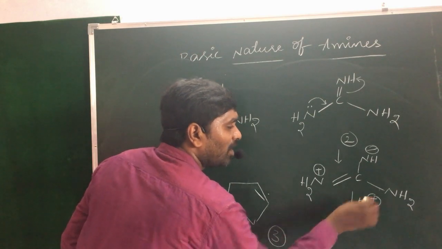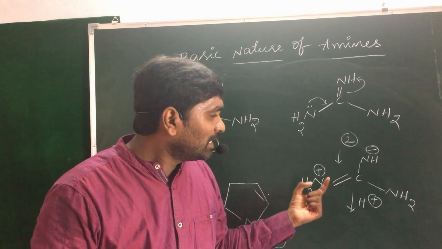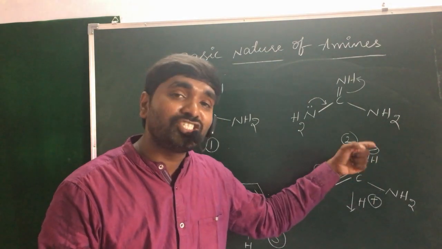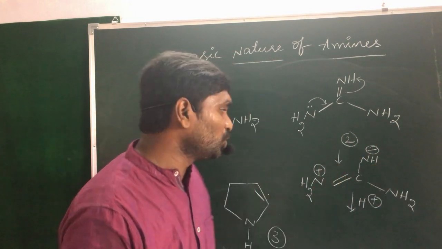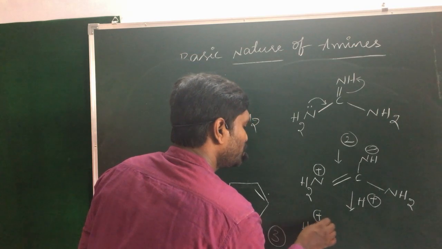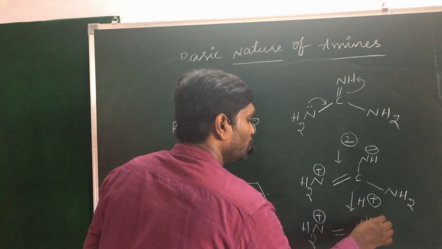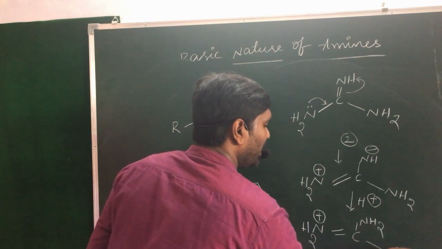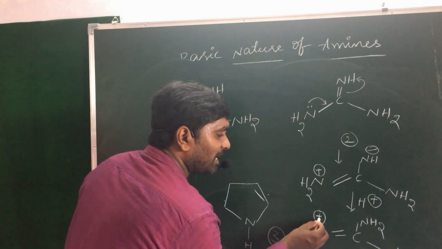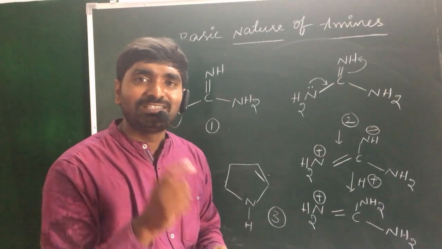Upon protonation, the negatively charged nitrogen donates electrons to the H plus ion and becomes NH2. So NH2 plus double bond C, NH2, single bond NH2. That means the relative stability of the cation is stabilized by the three resonating structures.